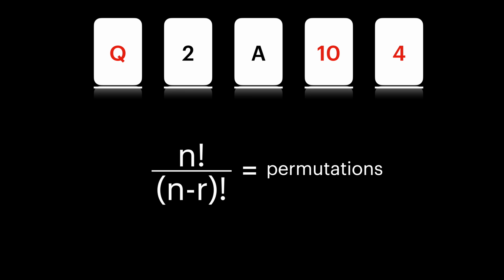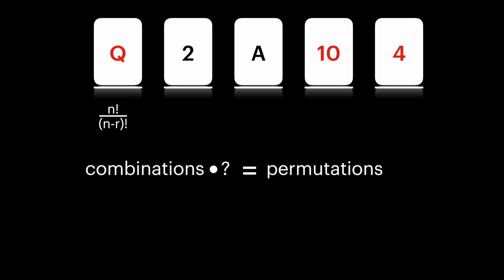But when we're playing cards, we don't care about the order. We just want to know what the cards are. We don't care what order they were dealt in. So somehow we're going to have to reduce. If you want to know your chance of getting a particular poker hand, or any other game of cards, we call it the combination. And it's going to be combinations times something, because there's going to be a number of permutations. But we already know how to calculate the number of permutations.